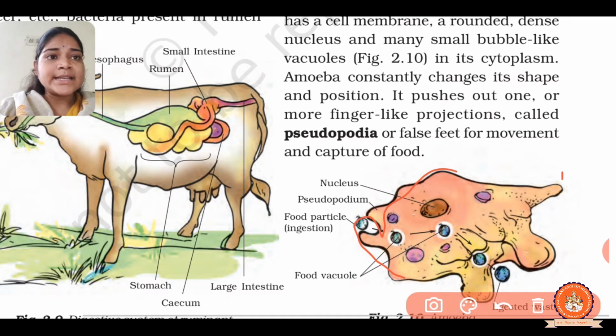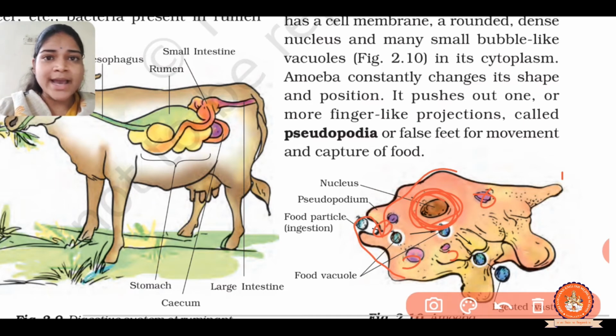It has a rounded dense nucleus and many small bubble like vacuoles. Here is the food vacuole, right?